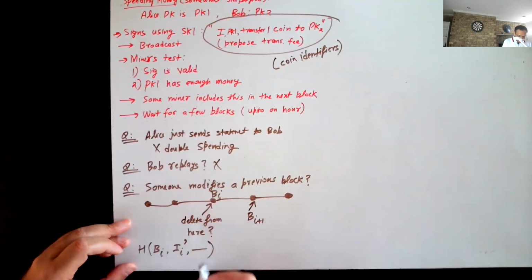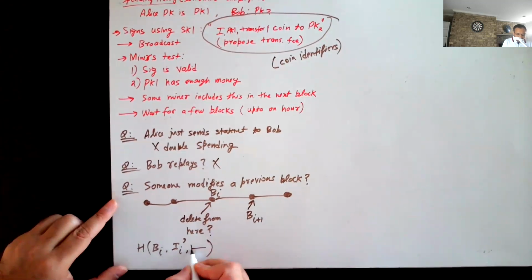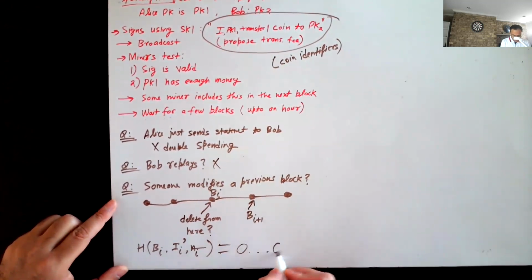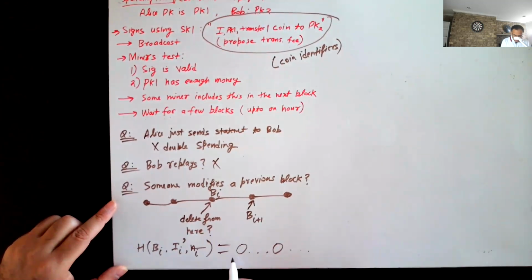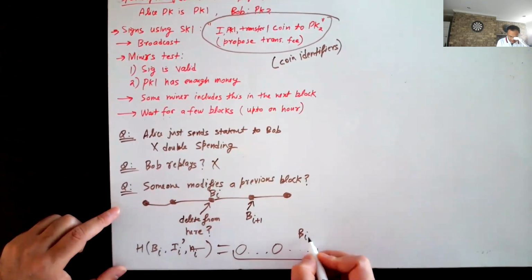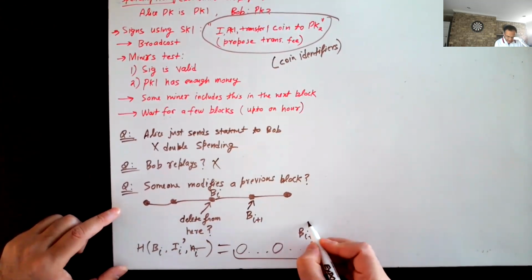And then there are a couple of other things. Then I need to try many different nonces here, first of all to make sure that I get a bunch of zeros. And note that this was supposed to be bi plus 1, but now the value of bi plus 1 will change.